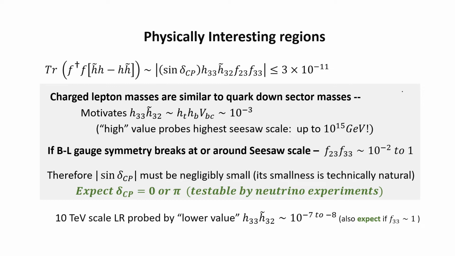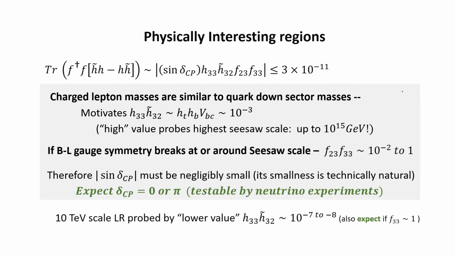But then this term, you want B minus L gauge symmetry to break at around the seesaw scale. That's yet another physical ground. So this cannot be too large, otherwise you'll separate the B minus L gauge symmetry breaking scale from the seesaw scale. So either taken together or even taken independently, in a large parameter space, basically you have sine delta CP being negligibly small. So that's what we are saying.